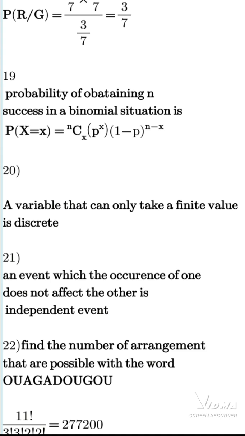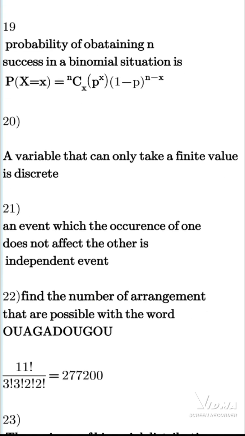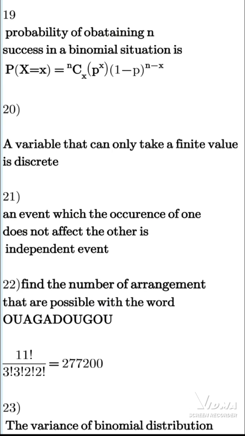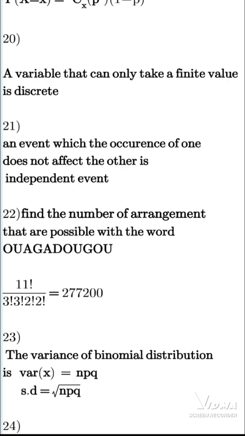That is it. A variable that can only take a finite value is discrete. We have discrete variables, we have continuous variables. So you should take note of continuous variables and discrete variables. Now, an event in which the occurrence of one does not affect the other is an independent event.